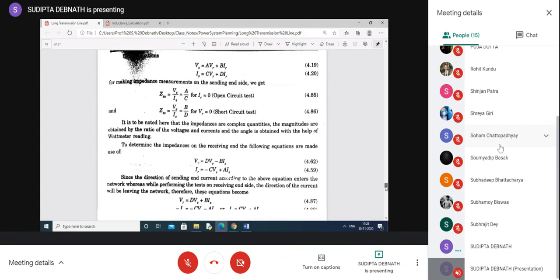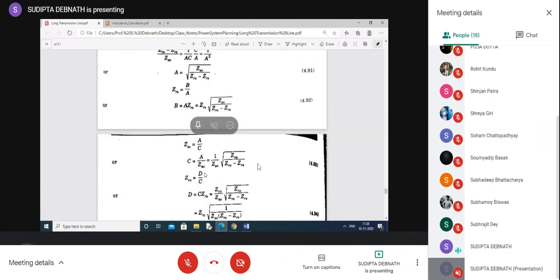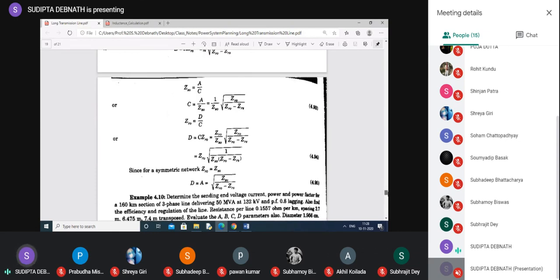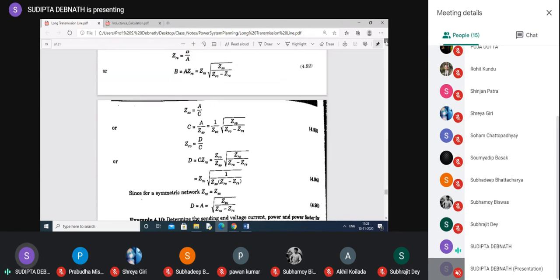Okay. So C equal to A by ZSO. Okay. And ZR also you can find out. So D you need not find out. So all these values you can find out. A equal to D equal to this value. B you have already found out this value. C you have found out this value. Okay.